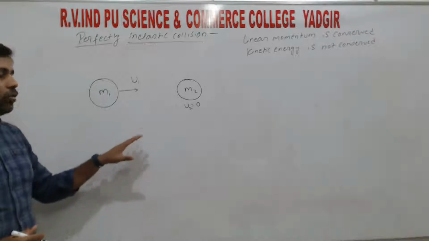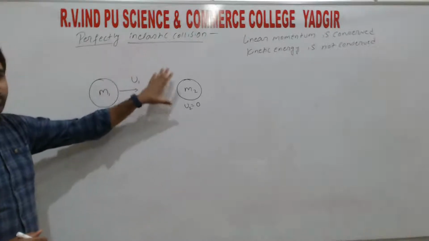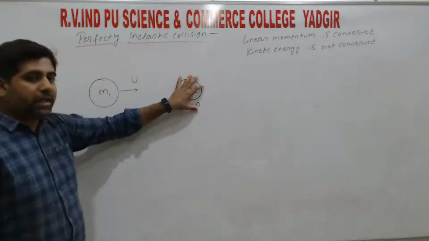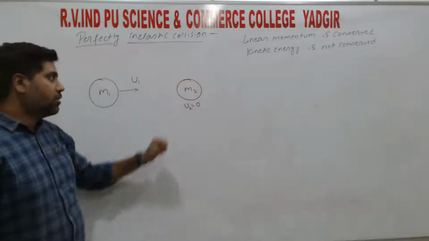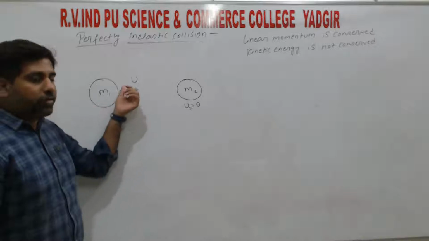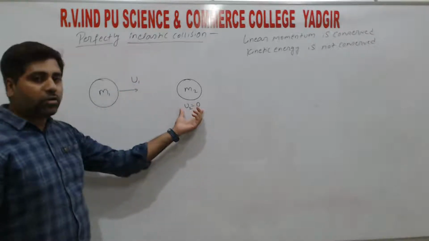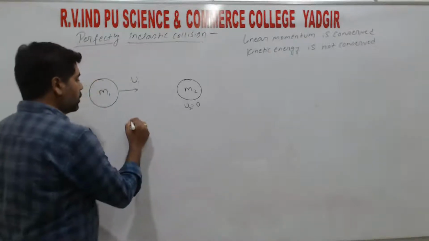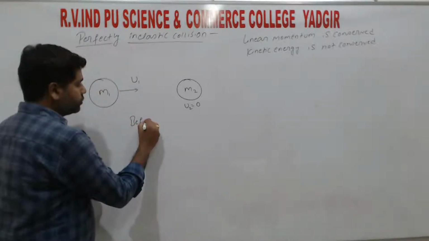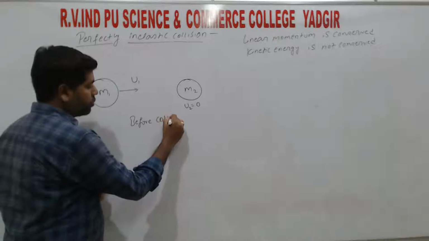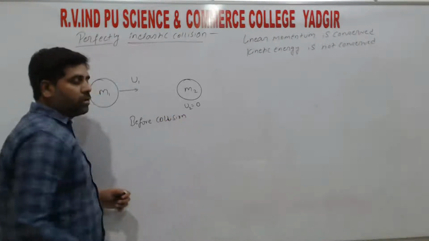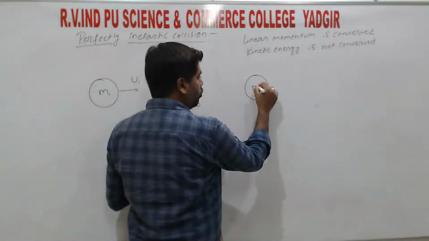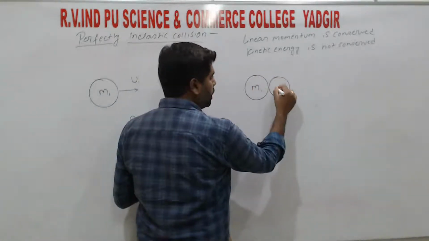In both cases, perfectly elastic and perfectly inelastic, the second object is at rest, right? So first object is moving with velocity u1 and second object is at rest, hence we take u2 equals 0. So this is before collision. For a collision there must be interaction between two particles, hence we are considering two particles of two different masses.